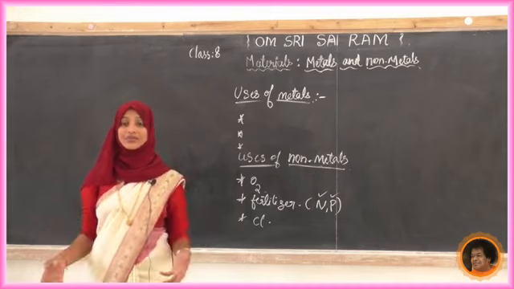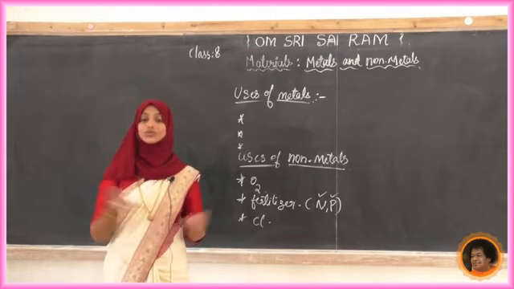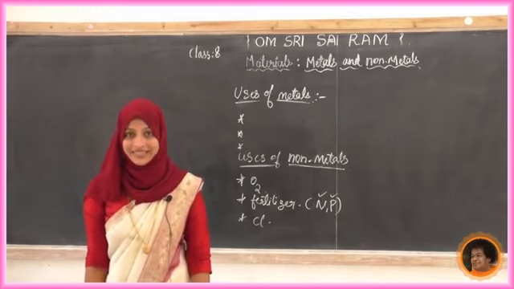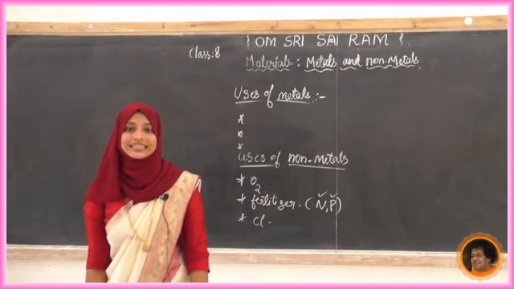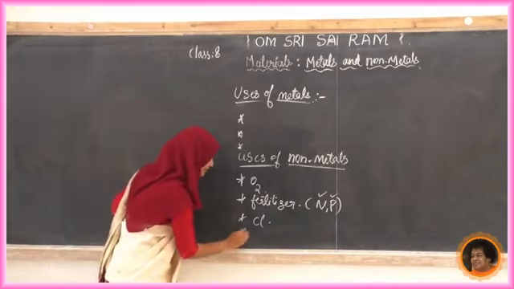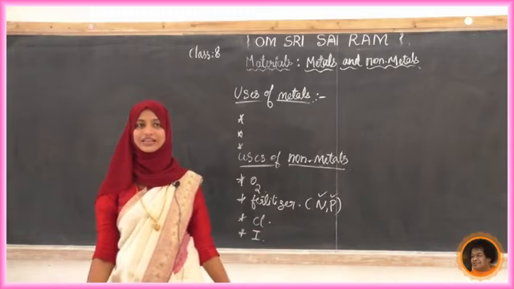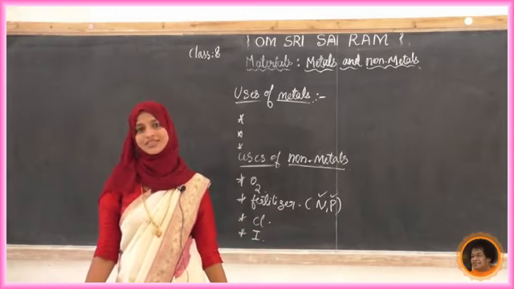Where are we using it? Yes, to apply on a wound. To clean the wound we use iodine antiseptic, that is a purple colored one. So iodine here is a non-metal. Iodine is a non-metal, so we come to know the uses of iodine. Next, any other uses?